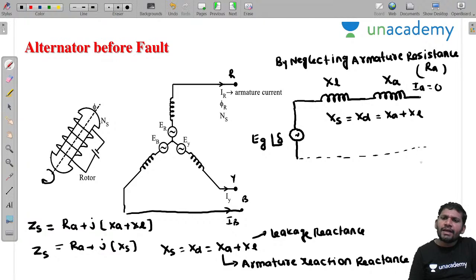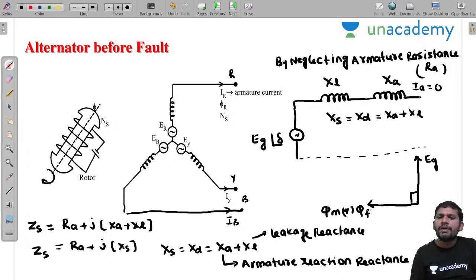Then one more point you remember. In the case of an alternator, the generated EMF E lags the main field flux by an angle of how much? 90 degrees. The excitation EMF or generated EMF lags the main field flux. The main field flux is denoted by phi m or phi f. You can denote it by either phi m or phi f. This EMF lags the flux by an angle of 90 degrees. This concept also you know.